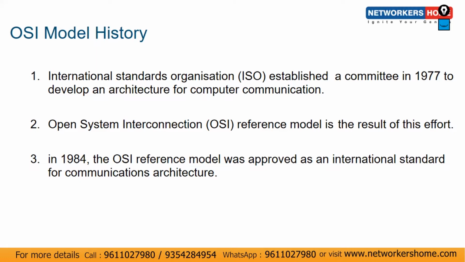It took almost 6 to 7 years to develop the OSI model, and finally it got approved in 1984 as an international standard for the communication architecture between any computer devices. So this is all about the OSI model.